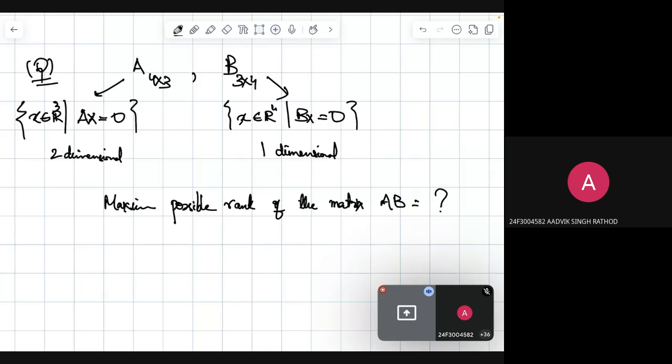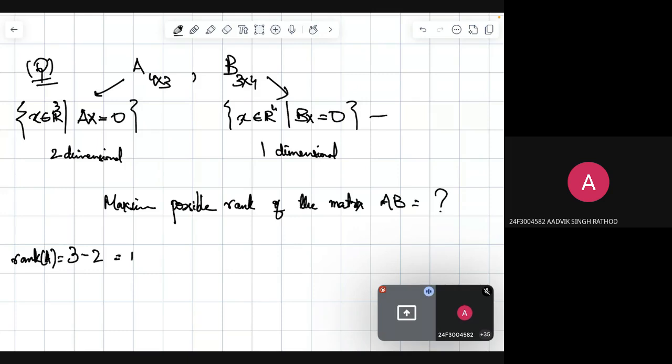So by the rank nullity theorem, we know that the nullity of A is 2, which means the rank of A is 1, right? 3 minus 2 is 1, so that's the rank of A. Because the null space is a subspace of R3, that's why we subtract from 3, not 4.